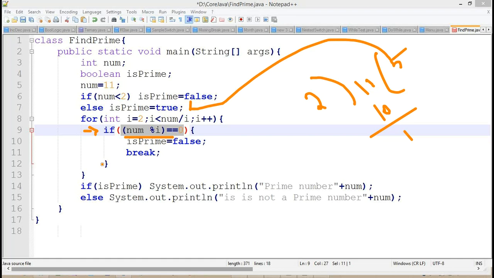If it is not satisfying here, what happens internally? Again, the loop repeats, so the I value becomes 3. Whenever the I value becomes 3, we need to think how many times this value is going to divide. It is 3 here. Getting the point?